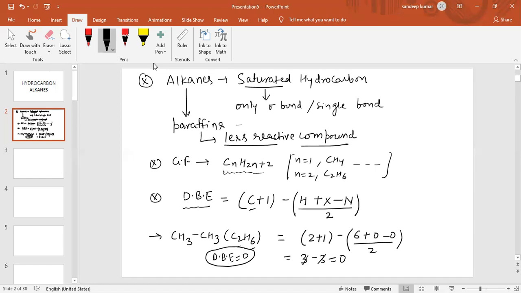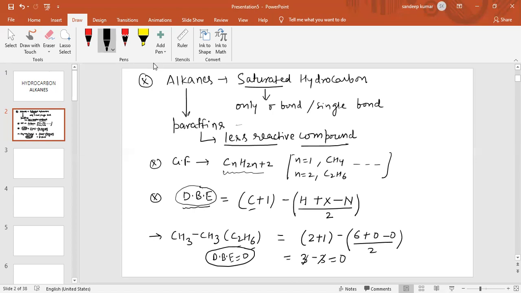We can put the values of n and get the molecular formulas. We can also find the double bond equivalent, DBE, also called the index of hydrogen deficiency, equal to the number of carbon atoms plus 1 minus hydrogen plus halogen minus nitrogen, divided by 2, like in the example we discussed.